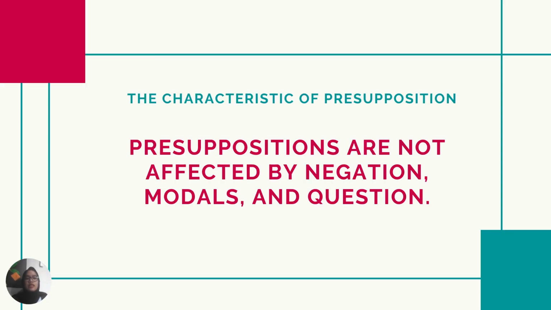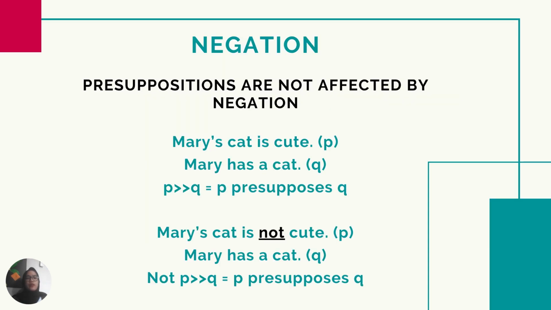Here are the characteristics of presuppositions. Presuppositions are not affected by negation, modals, and question. Okay, the first one, presuppositions are not affected by negation. We have an example here: Mary's cat is cute. So the P presupposes the Q that Mary has a cat, right? So when we change the sentence to negation, Mary's cat is not cute, still the P presupposes the Q, which is Mary has a cat.